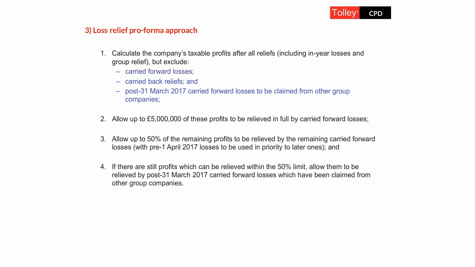Now, what we would tend to do here is to try to use up pre-1st of April 17 losses carried forward in priority to post 1st of April 17, because they can only be used against future trading profits. So the sooner we can use those up, the better. And we only want to use post-April 17 losses when we really need to, because they can be carried forward to later years and they can be group relieved, they can be offset against total profits and total gains. They're much more flexible. So the aim is to try to use pre-1st of April 17 amounts where possible first.